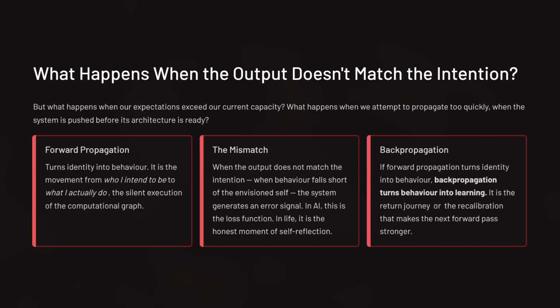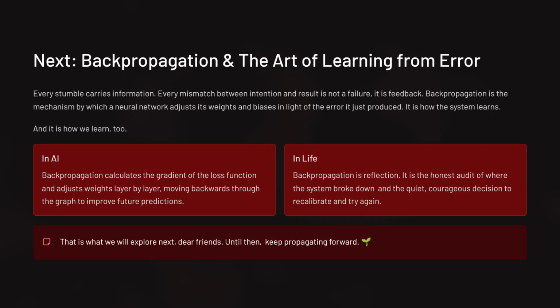But what happens when our expectations exceed our current capacity? What happens when we attempt to propagate too quickly? What happens when the output does not match the intention? That, my dear friends, is where backpropagation enters the story. If forward propagation turns identity into behavior, backpropagation turns behavior into learning. And that is what we will explore next.